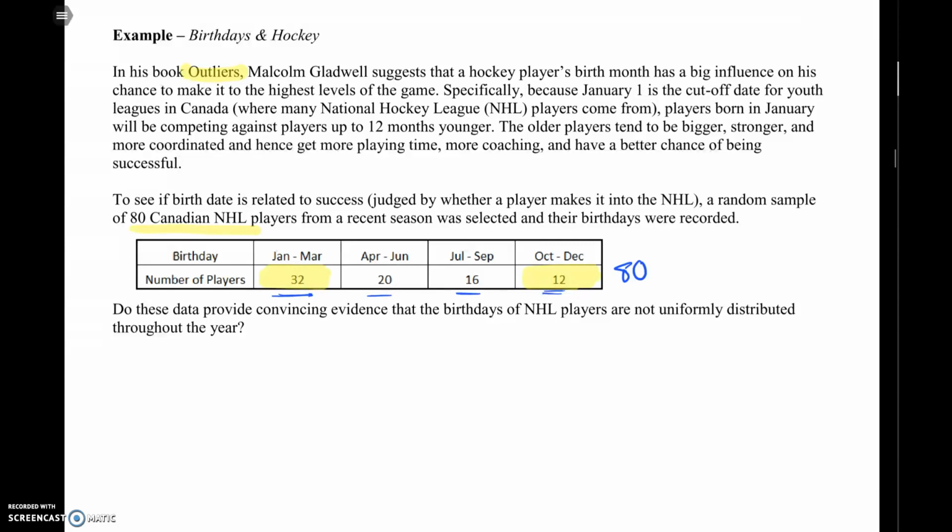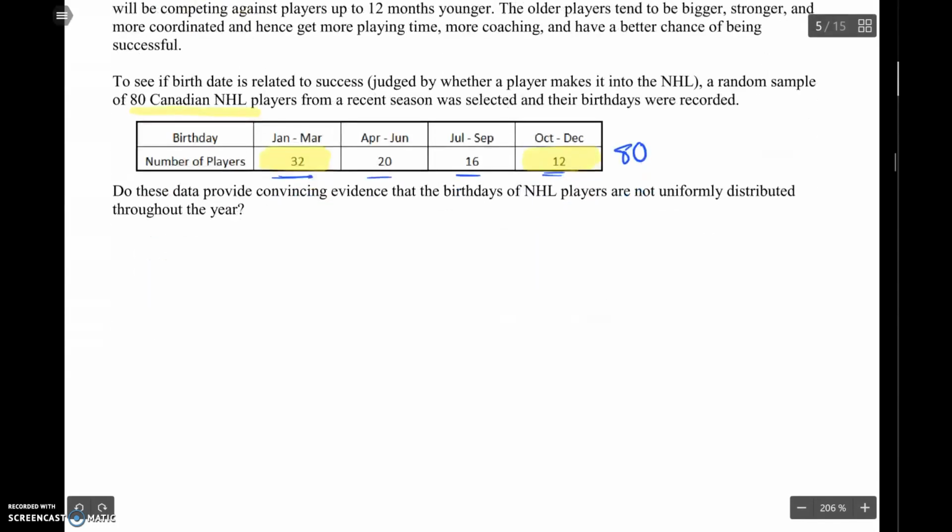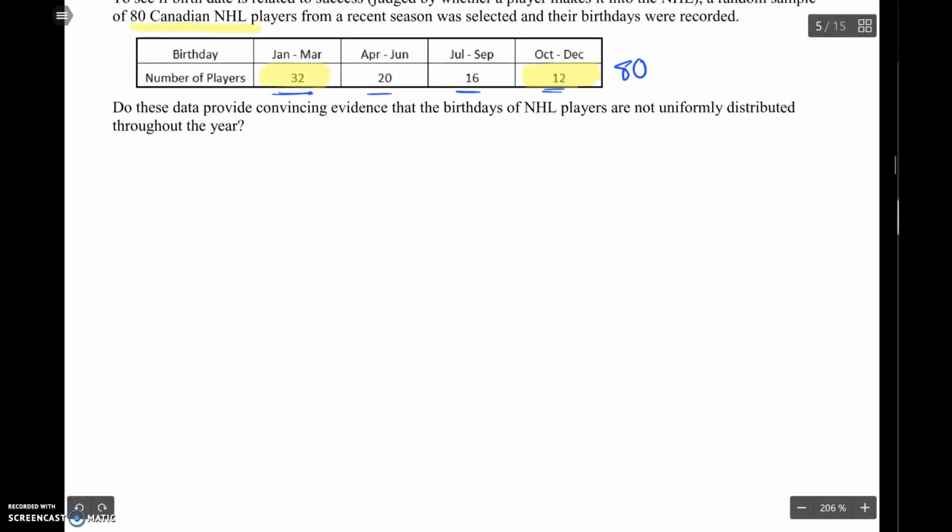So the question though is, do these provide convincing evidence that the birthdays of all NHL players are not uniformly distributed throughout the year? Maybe they are uniformly distributed through the year, and this variability just came up because of our sampling. You take a sample one time, maybe you get 32, 20, 16, 12. Take a sample another time, maybe it's different. So is this evidence of a significant difference in the population? Let's run a goodness of fit test.